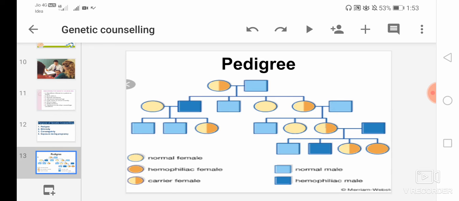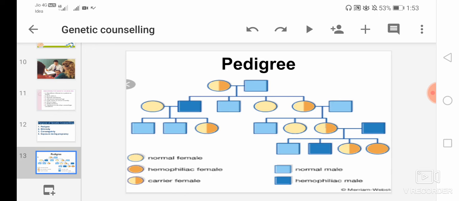In pedigree, in all types of genetic counseling, an important aspect of the counseling process is information gathering about the family and medical history. The information is gathered by drawing a chart called a pedigree. So you can see the picture.